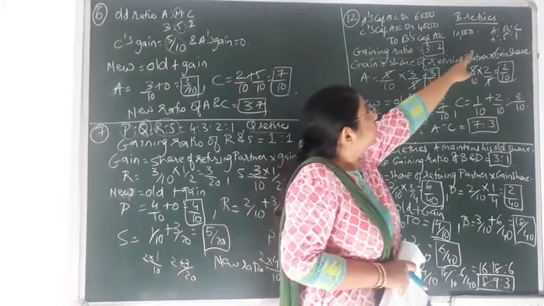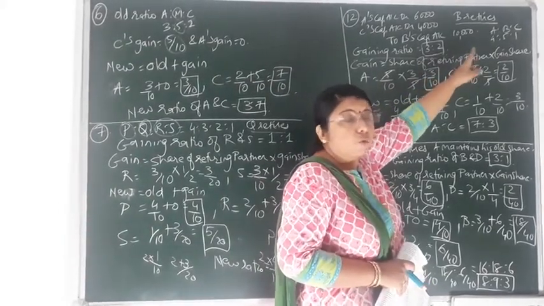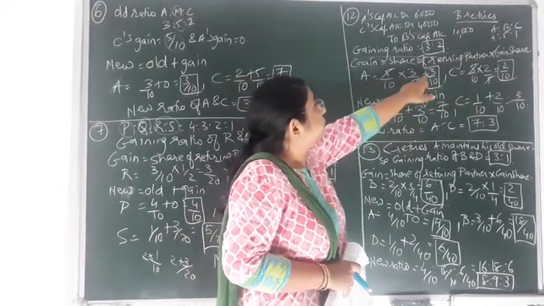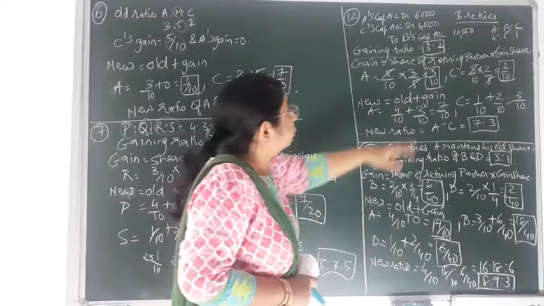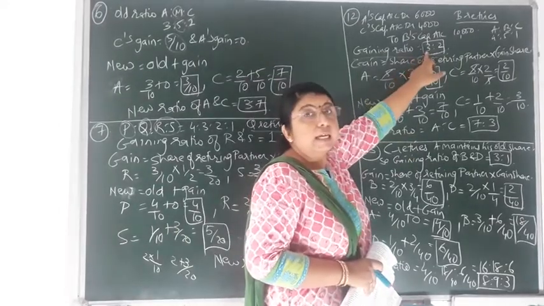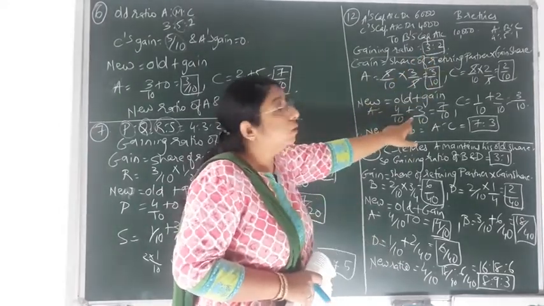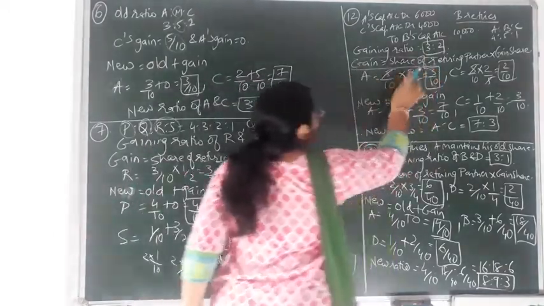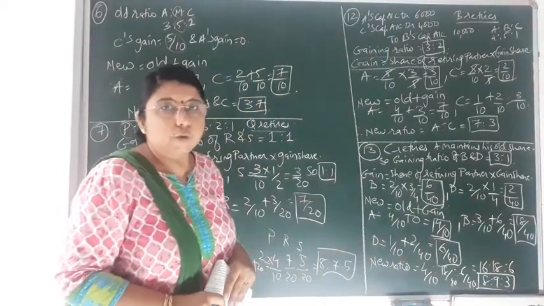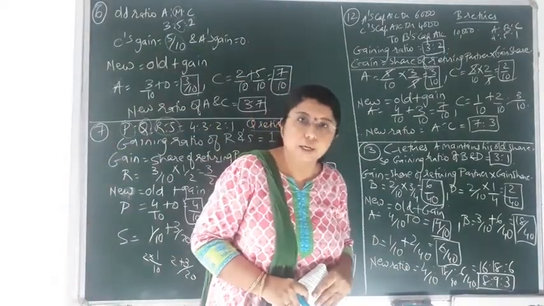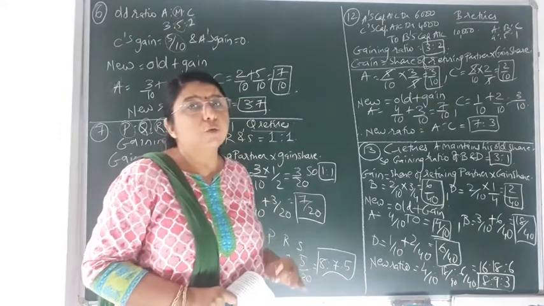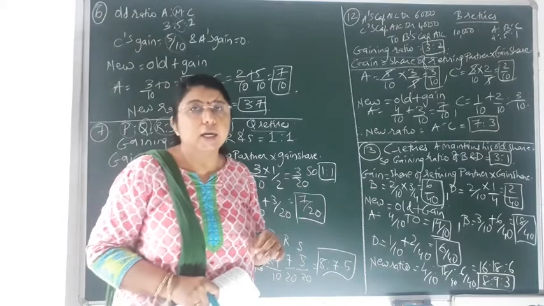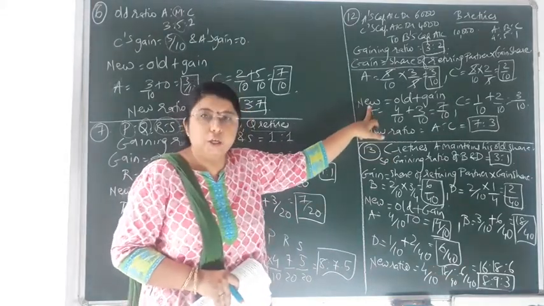You can see that the old share of A is 4/10. So 4/10 plus the gain of A, that is 3/10. You cannot write over here 3/5. You cannot write the gaining ratio. Always you have to add only the gain. So that gain we have to find out by this formula. You have to remember this formula, that is share of retiring partner multiplied by gain share. By that formula you will be able to find the gain. And that gain you have to multiply with the old share in order to find the new ratio of the